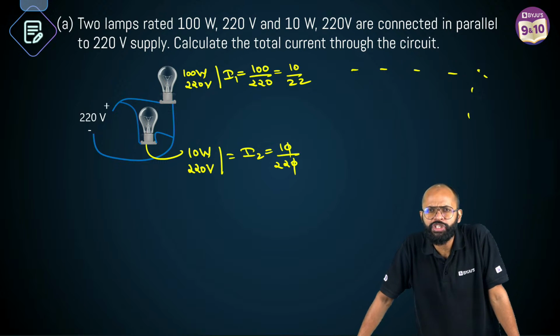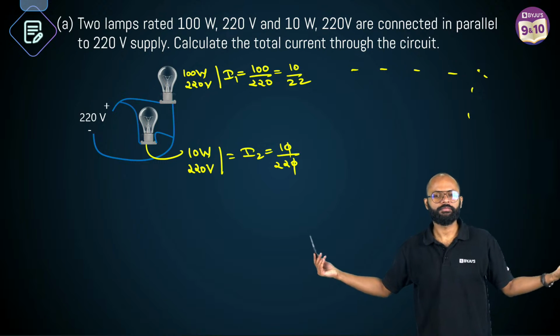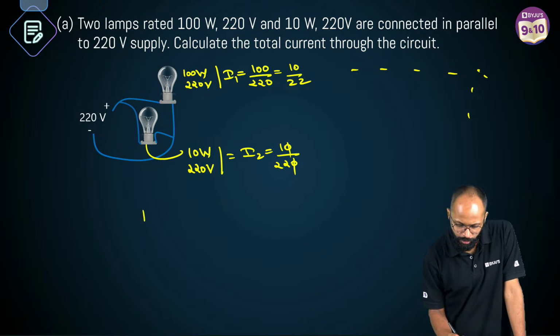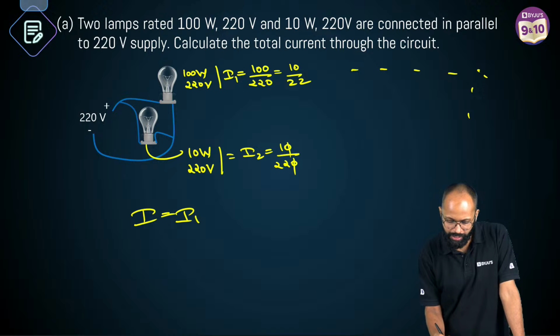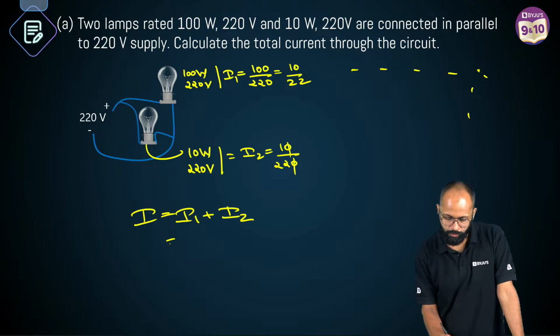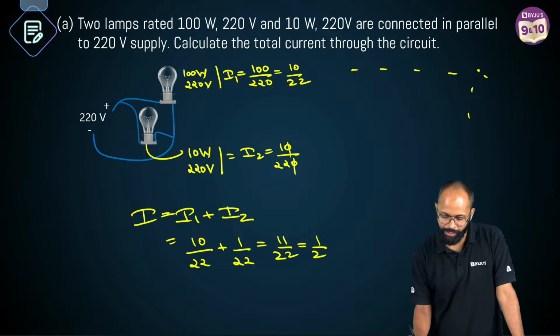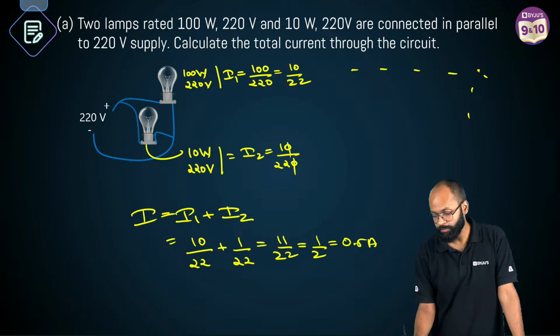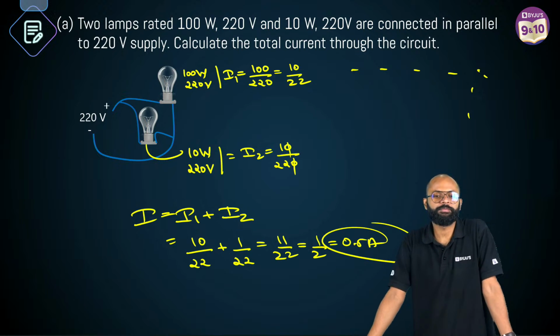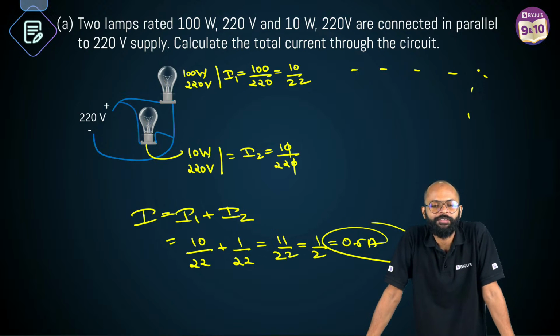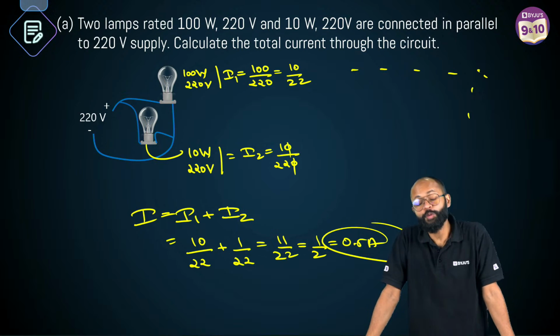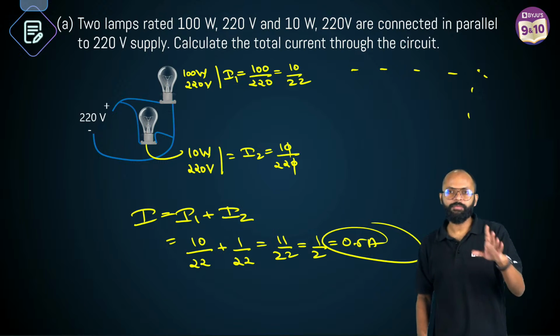Total current will be how much? Add them. अरे इन दोनों को add कर दो. Total current will be I1 plus I2. बोले तो 10 by 22 plus 1 by 22 means 11 by 22 means 1 by 2 means 0.5 amperes. Done. 0.5 amperes. Are you getting my point?